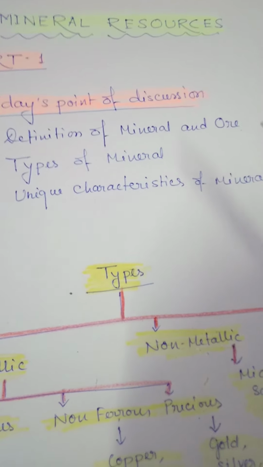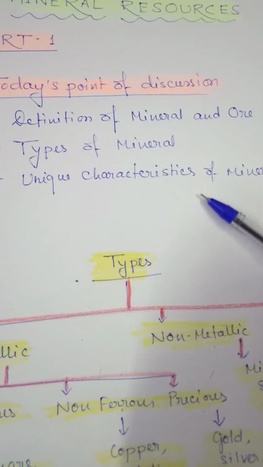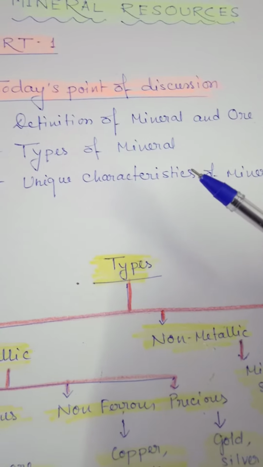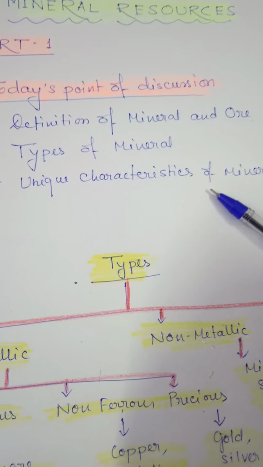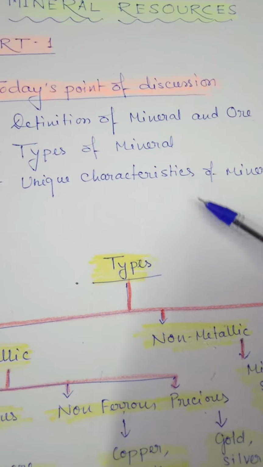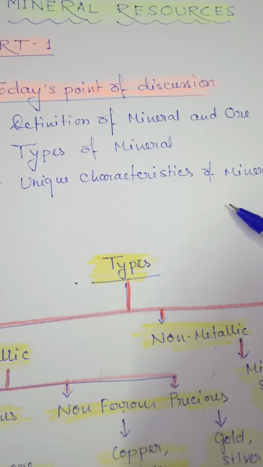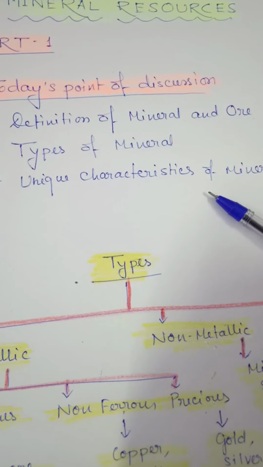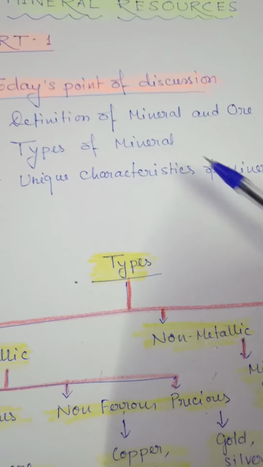Even some generations after, we can't make or form these minerals. So these are exhaustible and limited, and we can't replace them immediately, and without minerals our life is not possible.